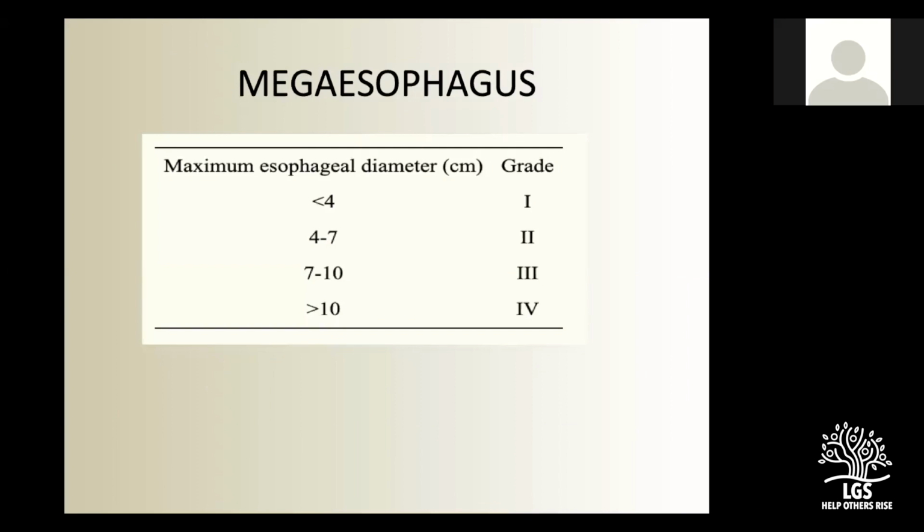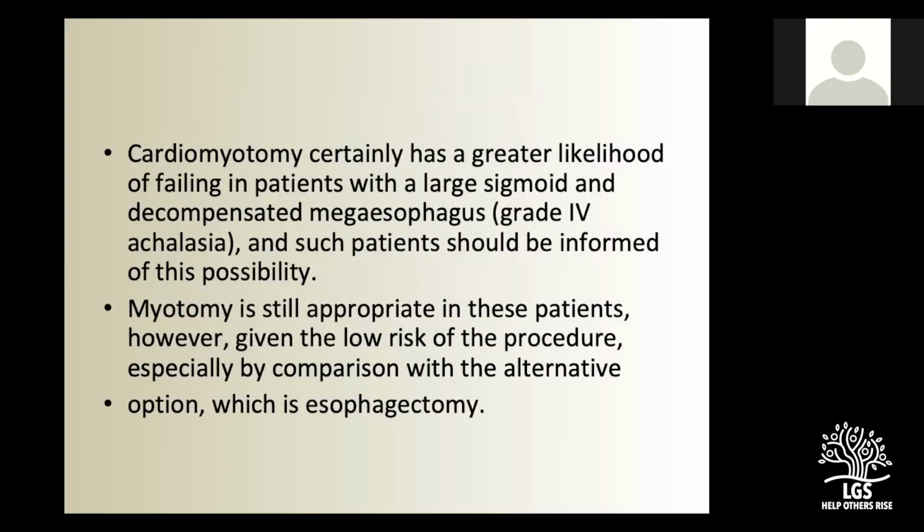Now, mega esophagus is generally divided into 4 grades. When the diameter is less than 4, it is known as grade 1, 4 to 7 grade 2, 7 to 10 grade 3, and more than 10 grade 4. In grade 4 esophagus, chances of failure are much higher. In ancient days, people were recommending esophagectomy. Now, very few people need esophagectomy even for grade 4, but failure rates are typically higher in this subgroup of patients.